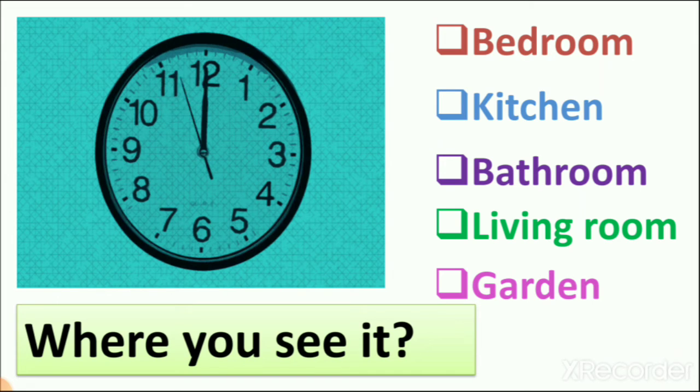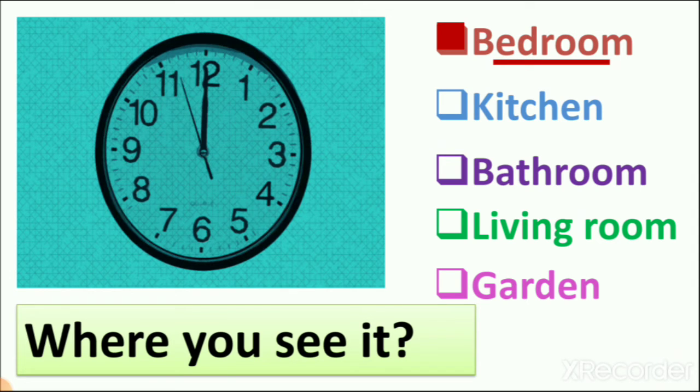So nowadays people see time in mobile. Yes or no? Yes, but still in every bedroom there is one wall clock. Yes or no? Yes. So we see wall clock in bedroom. So what we do? We tick mark the bedroom and we underline it.